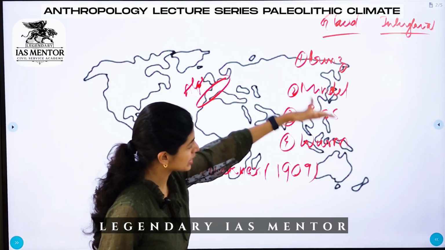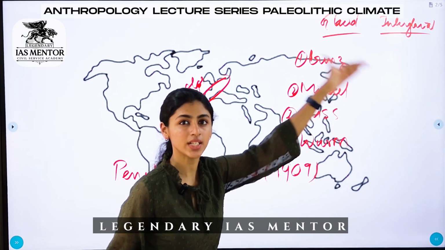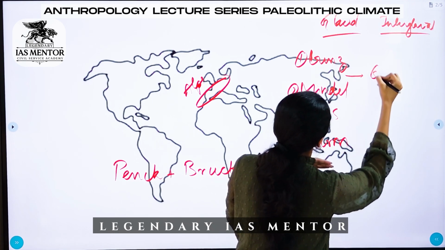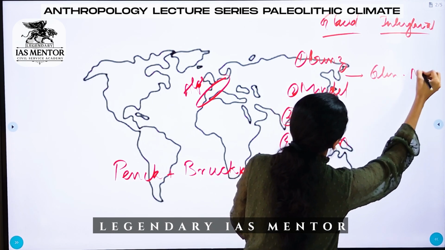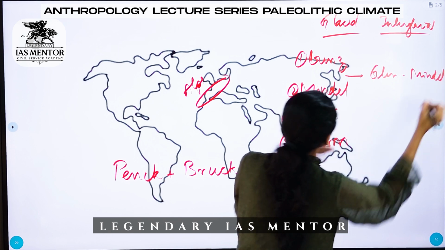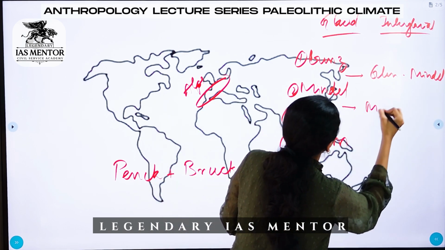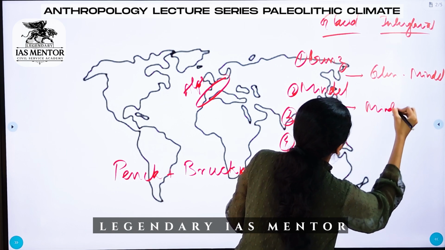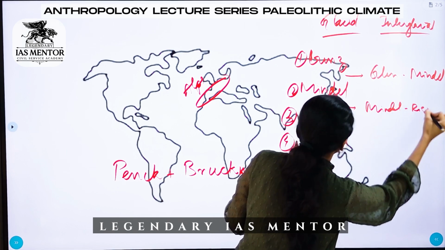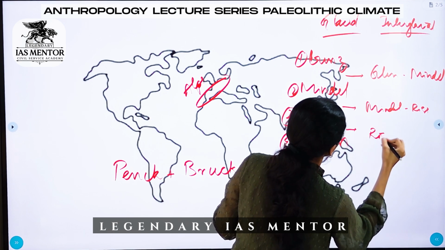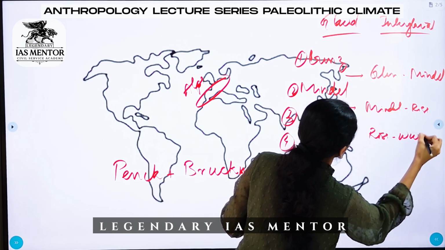And all these glacial periods have intermediate interglacial periods. The first interglacial is Gunz-Mindel, that is the intervening period between Gunz and Mindel. Next is the Mindel-Riss interglacial period. And the last interglacial period is the Riss-Wurm interglacial period.